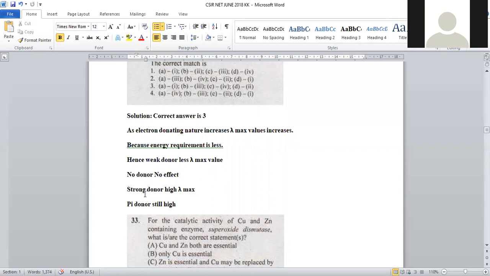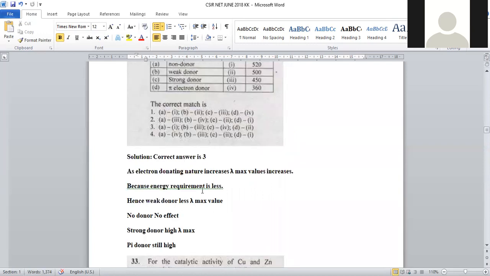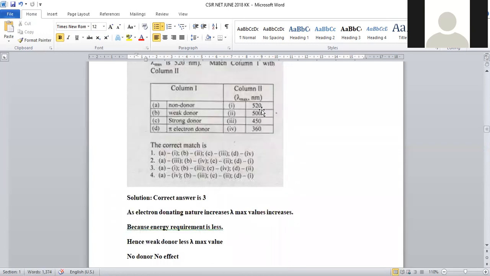When pi donor is there compared to sigma donor, pi donor having more electron mobility, that's why lambda max value will be still high. So non-donor, it will be given as 520. Weak donor means electron donation is not there. So the excitation requires high energy, so lower wavelength will be observed. That will be 360. So option number A1.